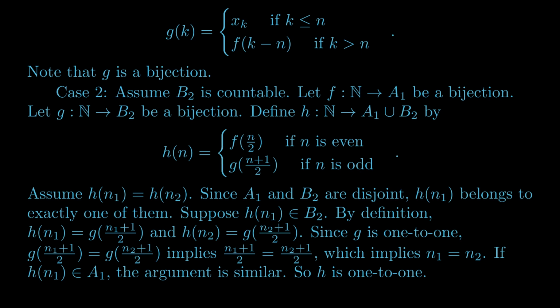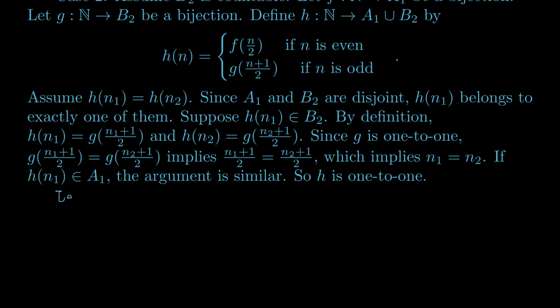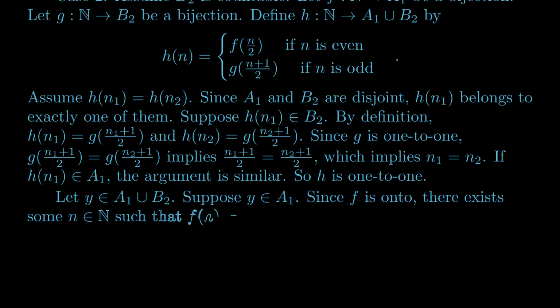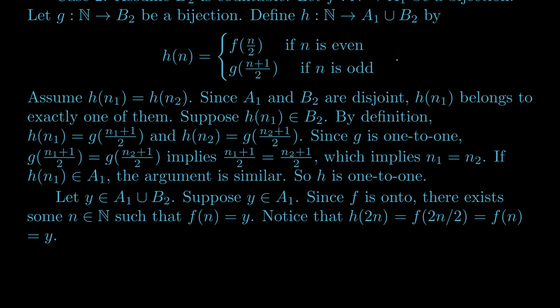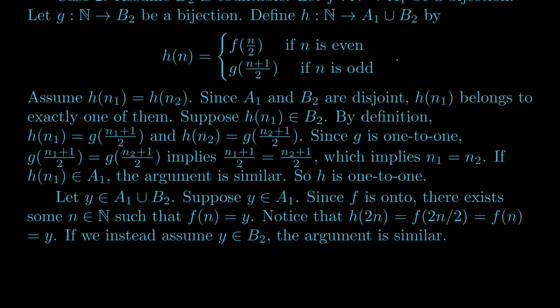To show that h is onto, let's take an arbitrary element of our codomain, A1 union B2, and show that there exists some element of the domain that maps to it. Let y be an element of A1 union B2. So y is an element of one of these. Let's first suppose that y is an element of A1. Then since f is onto, there exists some n in the naturals such that f of n equals y. We can observe then that the specific input 2n is mapped to y. Notice that h of 2n is equal to f of 2n over 2, which is equal to f of n, which is equal to y. You could then instead assume that y was an element of B2 and make a similar argument.